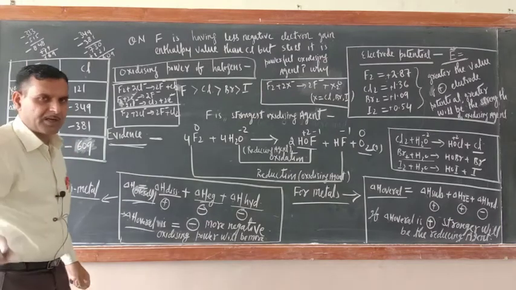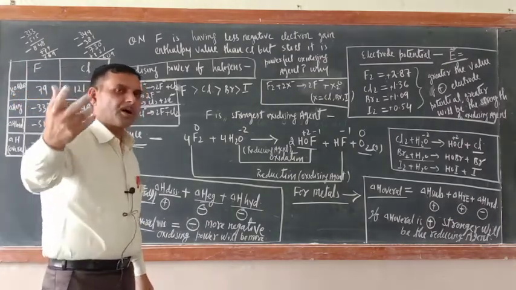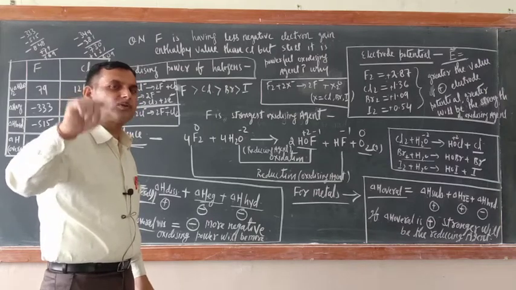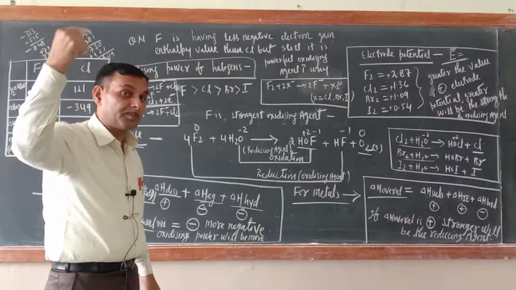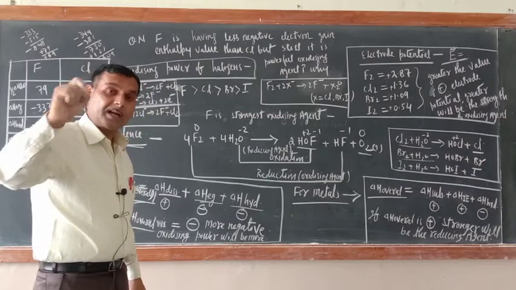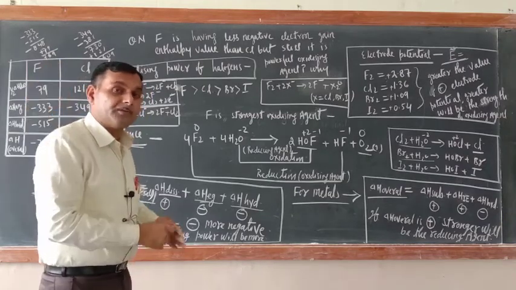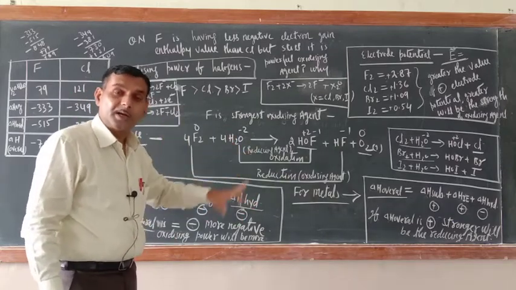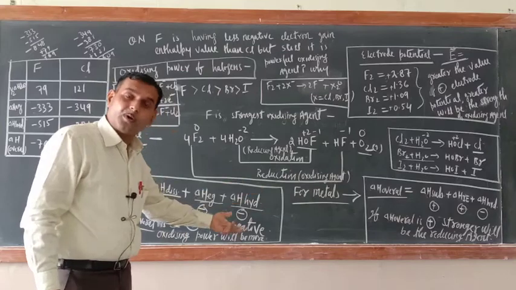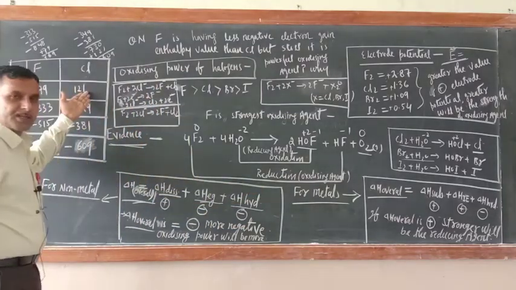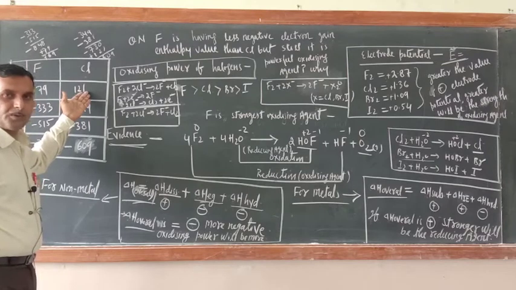Once again I am summing up. To be a strong oxidizing agent, what should be there? Number one, delta H overall value should be more negative. And delta H value would be negative when hydration enthalpy should be more, electron gain enthalpy should be more, but dissociation enthalpy should be less. Chlorine case, dissociation enthalpy is more. Okay.